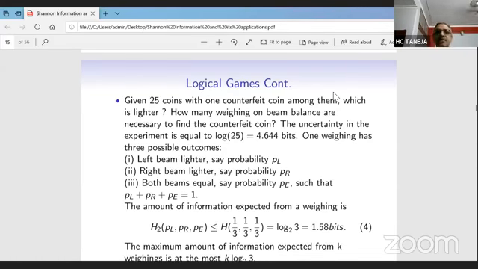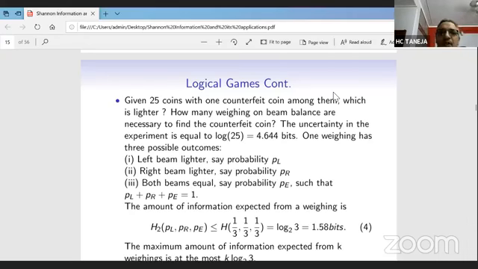Okay, now when the left beam is lighter, we say that the lighter coin is on the left side. When the right beam is lighter, we say the lighter coin is on the right side. And when both are equal, we say that the lighter coin is not on any side, it is on the ground. It is not being weighed even. Okay, so total probability PL plus PR plus PE is equal to 1.